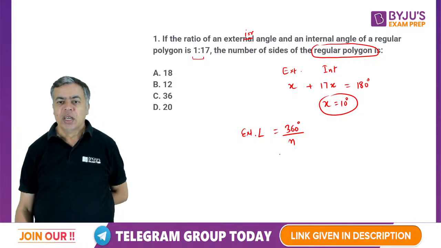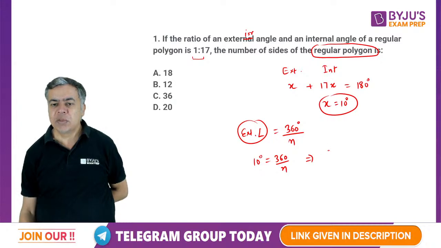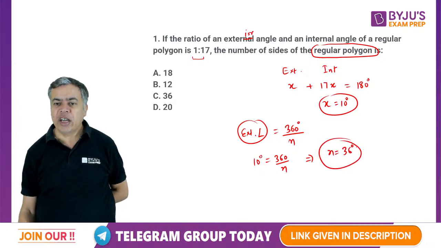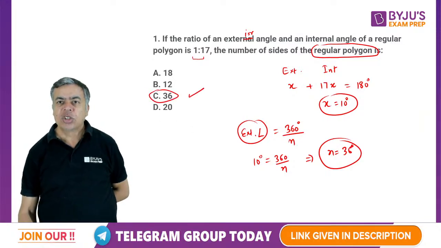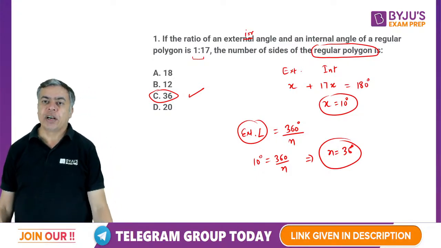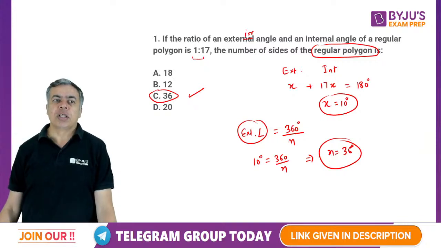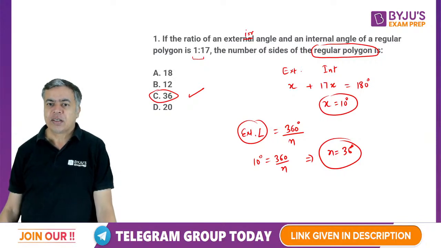Here the exterior angle is 10 degrees, so 10 is 360 by n, so n must be 36. Sorry, n is not 36 degrees but 36. n is the number of sides. So the number of sides of the regular polygon, where each exterior angle is 10 degrees, is going to be 36.